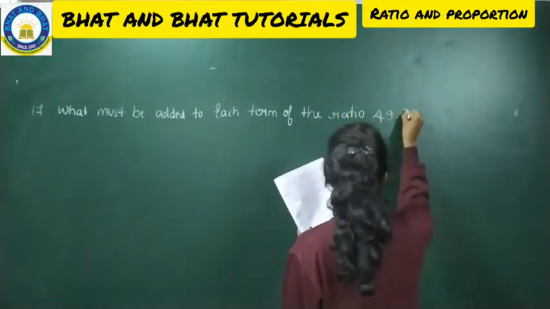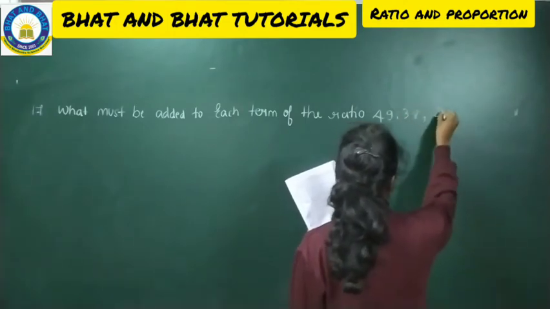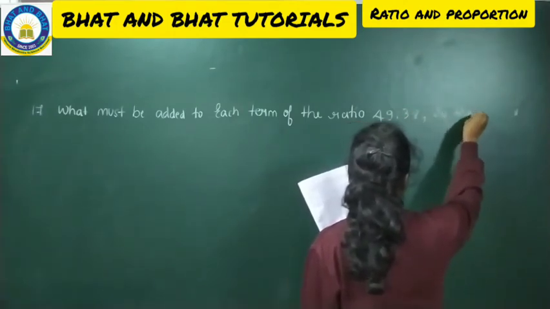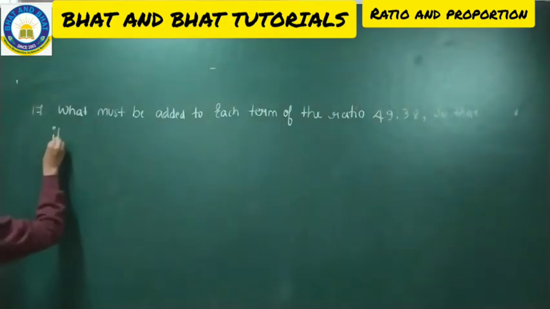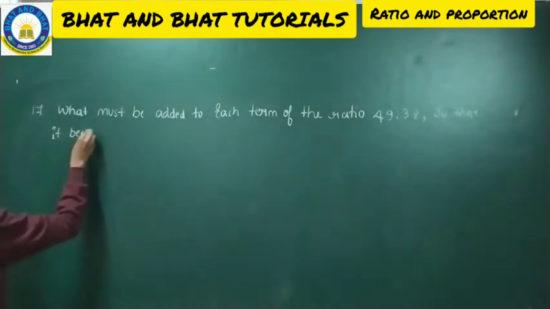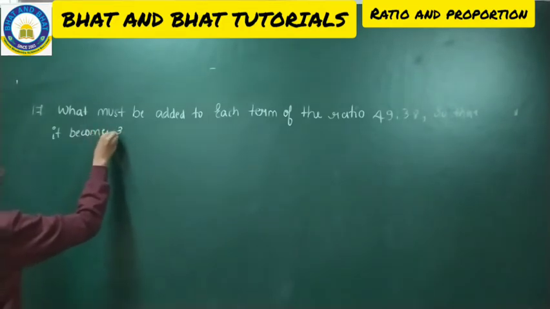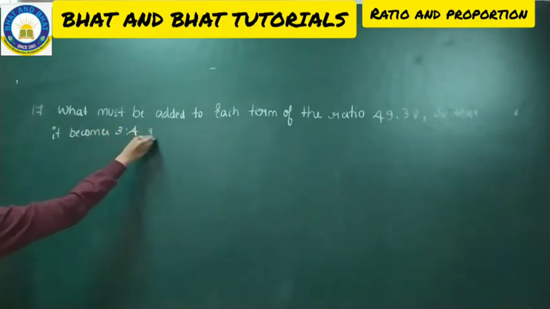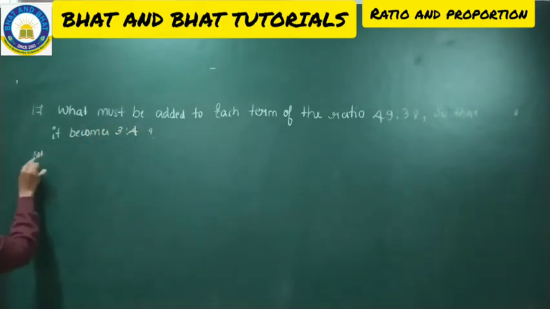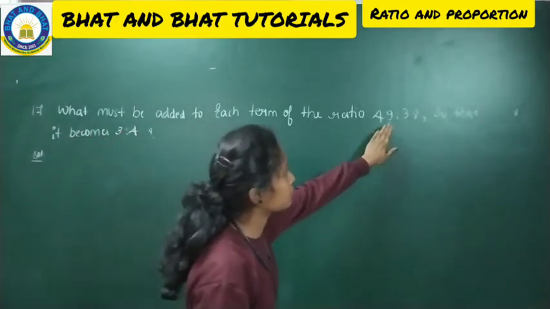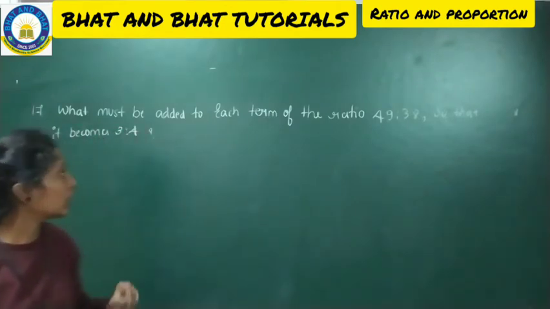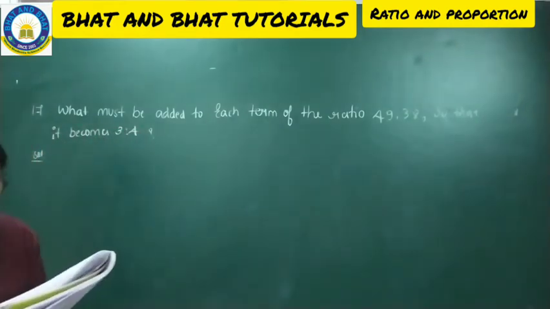49 is to 38 so that it becomes 3 is to 4. So this is your question. What you have to add to each of the terms, that is to 49 and 38, so that your ratio will become 3 is to 4.